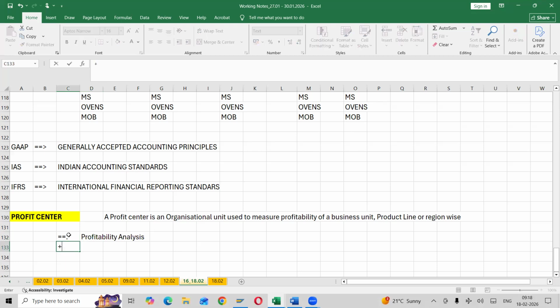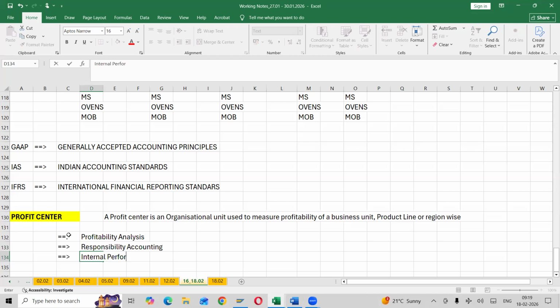It is a responsible unit, nothing but your branches. Responsibility unit accounting. Okay. Next one. It helps in internal performance. It will check internal performance, meaning we will come to know whether we are running in profit or loss.